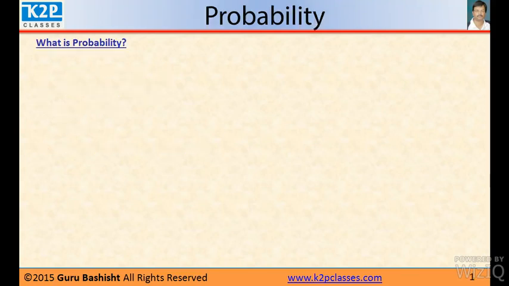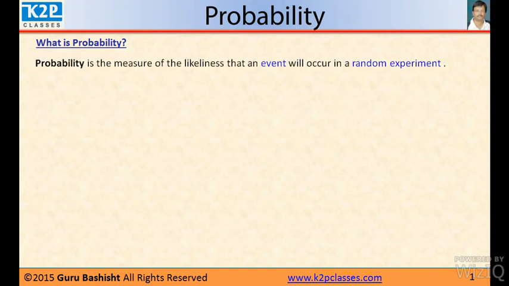So, the first question is, what is probability? You may have heard that somebody is telling that there is a probability that it will rain today. There is a probability there would be BJP government in the center. There would be probability that India will win the World Cup. So what is probability? Probability is the measure of likeliness that an event will occur in a random experiment.